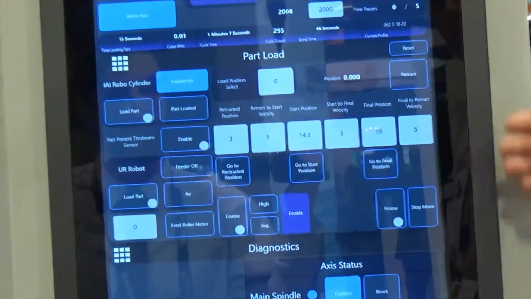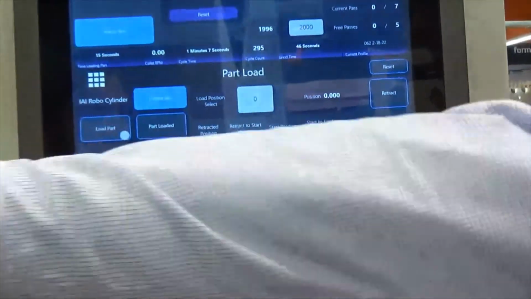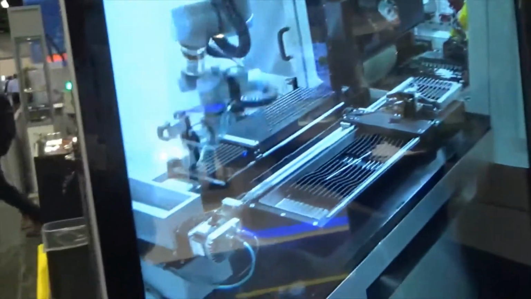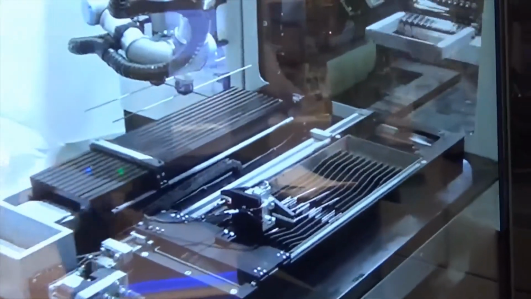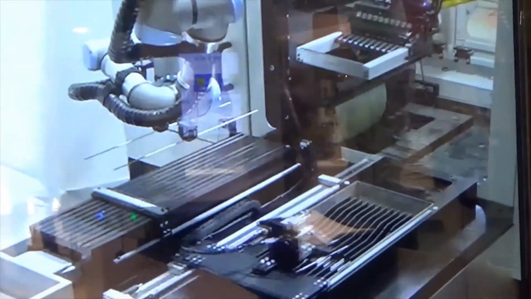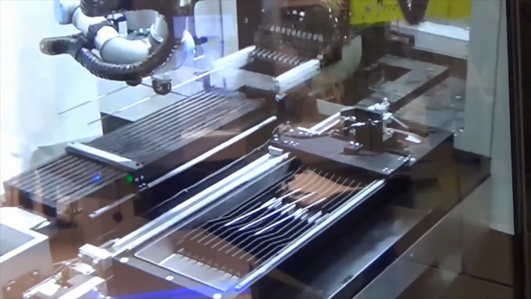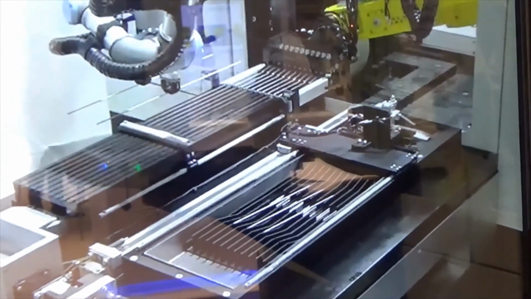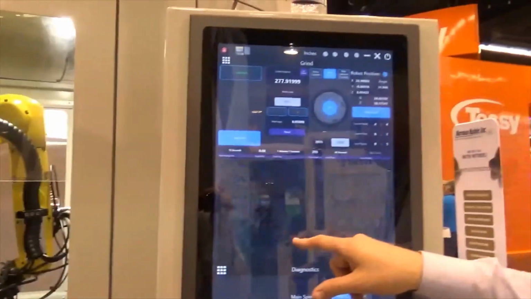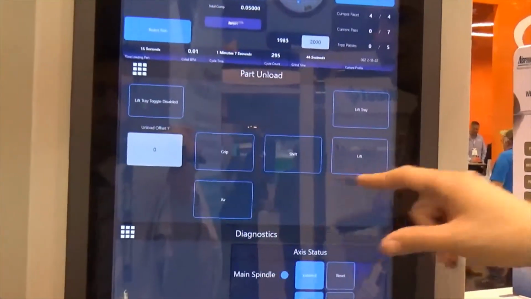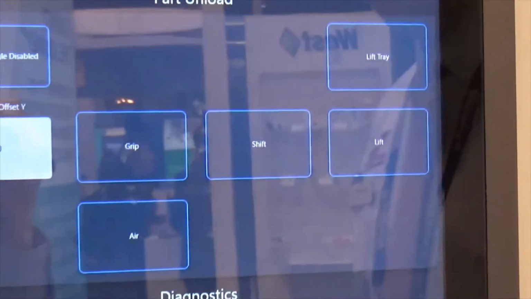Part load controls all of the positions that you can see here on our automatic loader and unloader. This screen will provide access to all of the settings for that, as well as the I/O for the part unload.